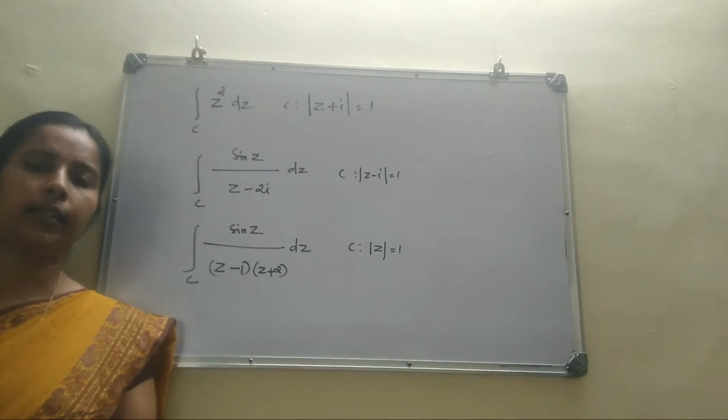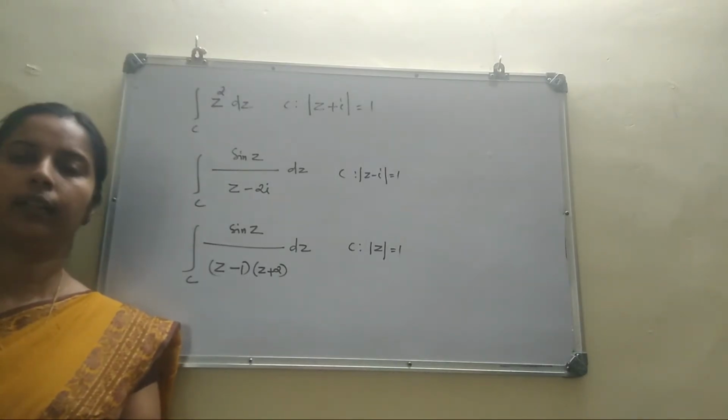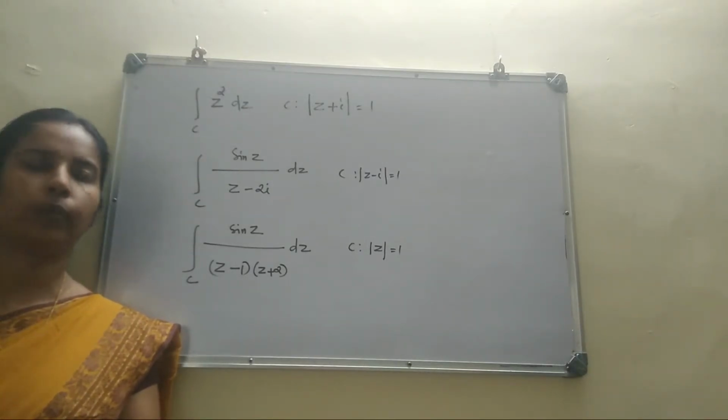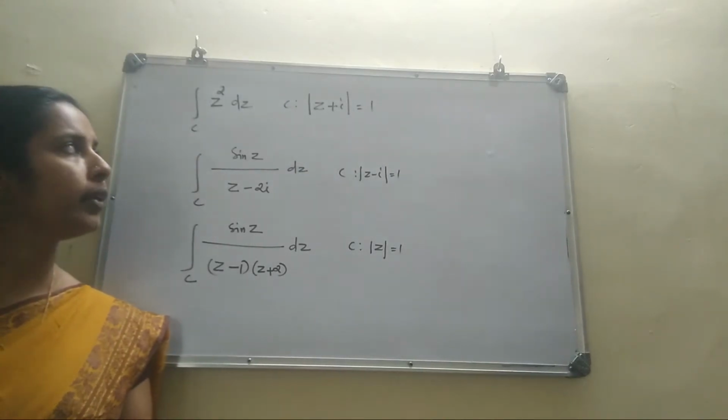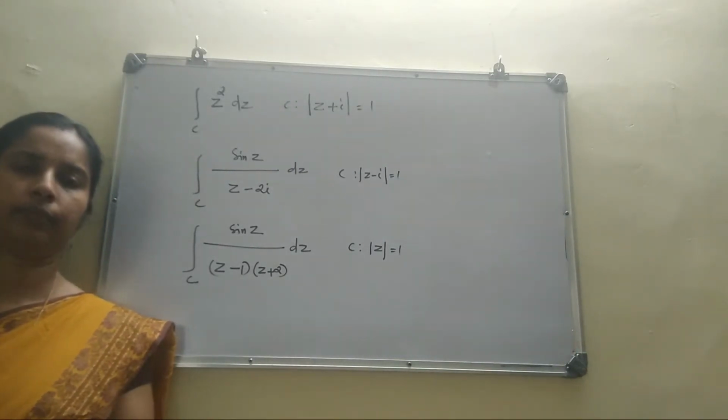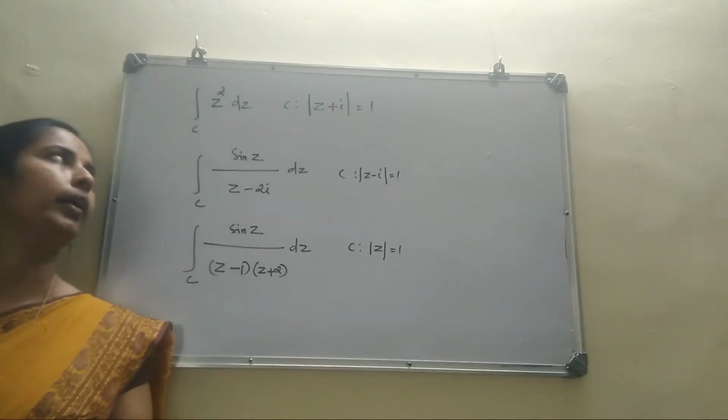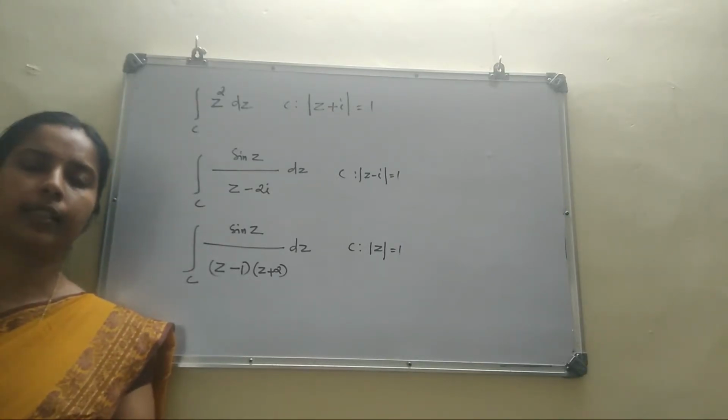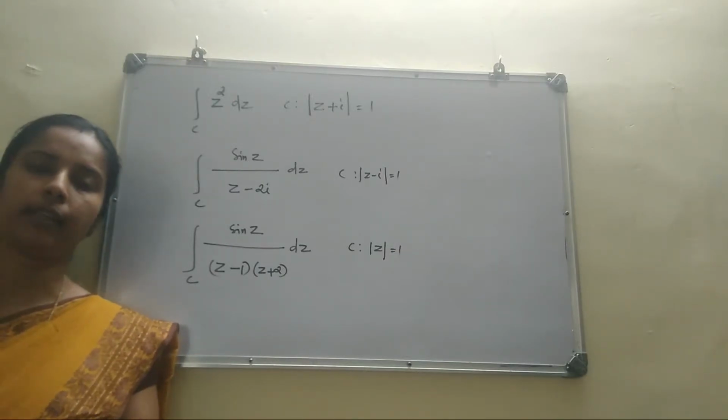Next, consider these integrals. Consider the first one, the integral over C of z square dz, where C is mod z plus i equal to 1. Here C is a circle with the center minus i and radius 1. The given function is z square. See, it's a polynomial, so it is analytic everywhere. That's an entire function.